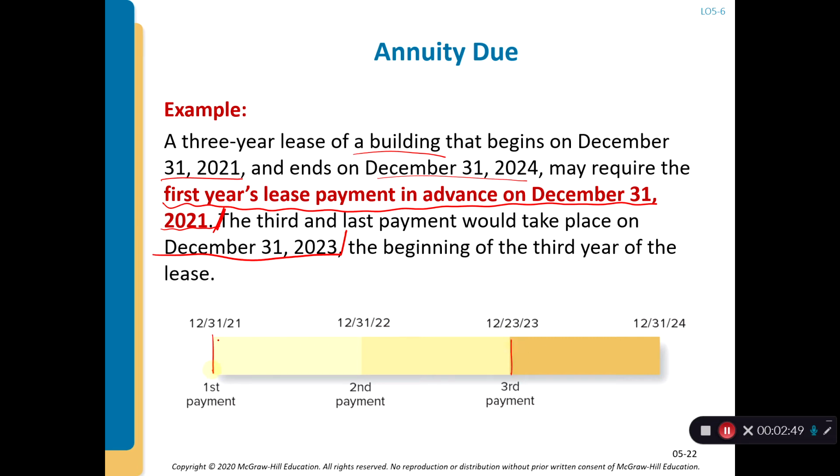In other words, if you're leasing something, you pay ahead of time, so it's called annuity due. The first payment happens right now when you start the lease, and the last payment happens before the end of the third year.